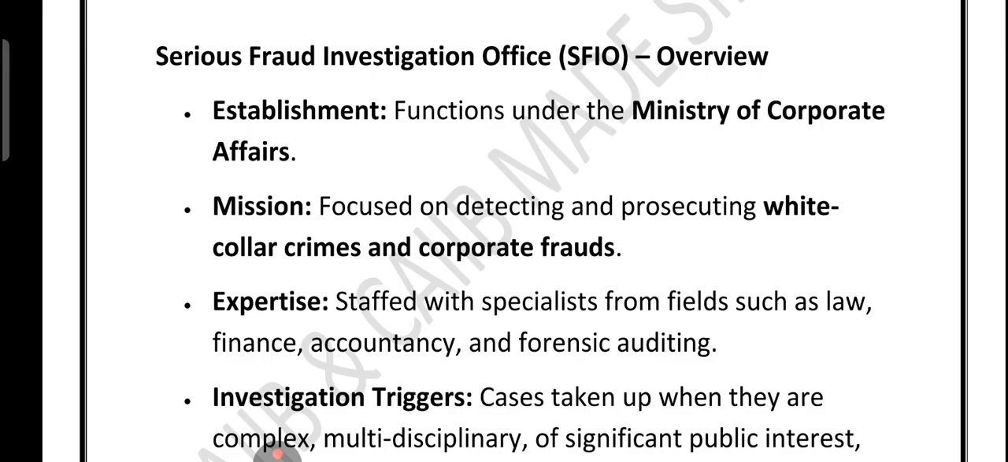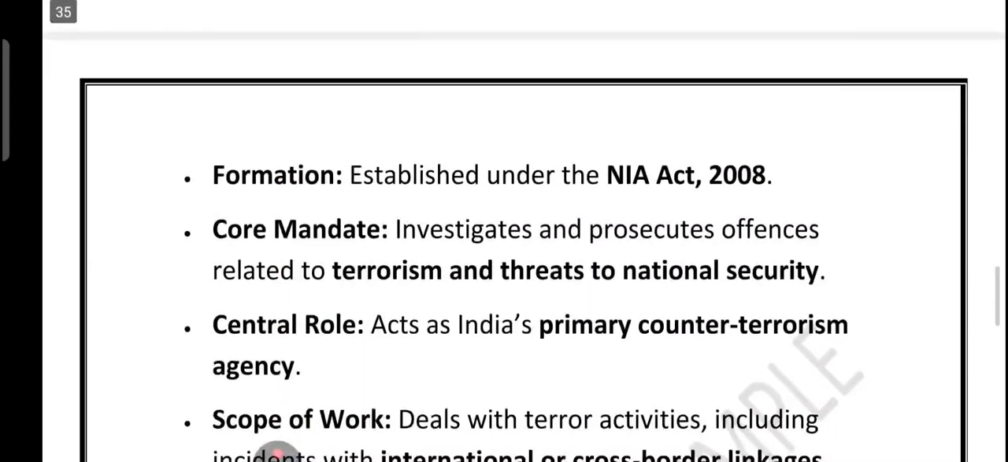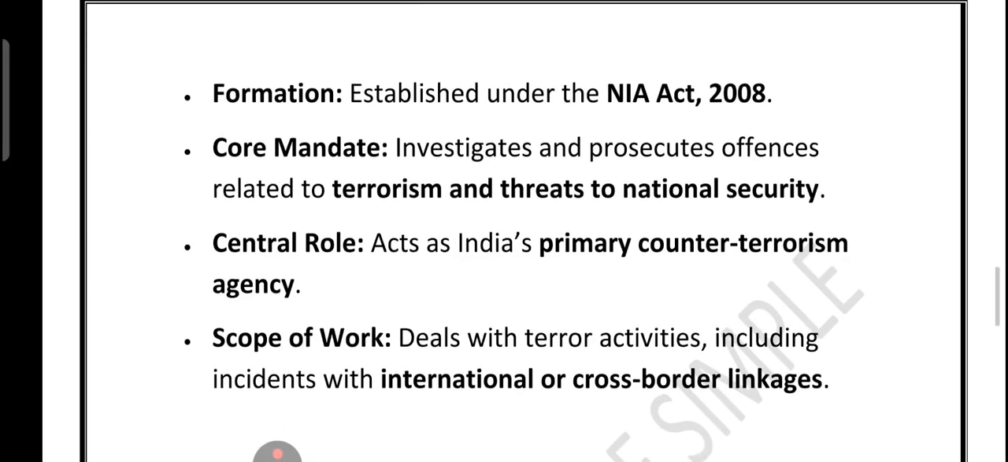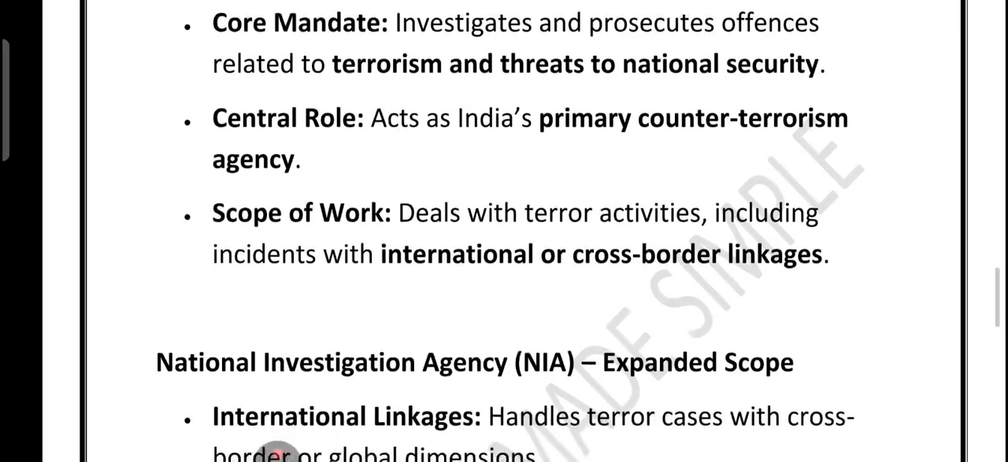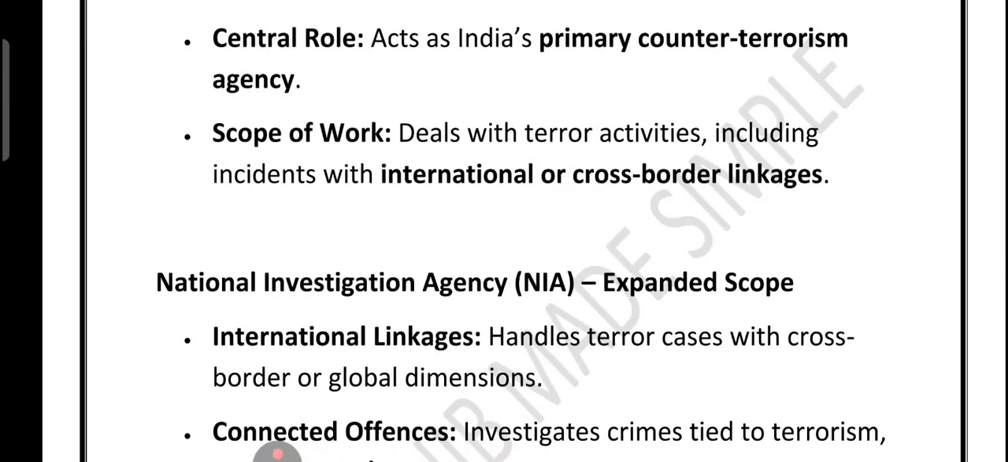On the other hand, if we talk about the National Investigation Agency, or NIA, it is India's counter-terrorism agency, formed in 2008 after the Mumbai terror attack. Its main job is to investigate and prosecute cases related to terrorism and threats to national security. Right. It deals with terror activities. So that is all about NIA. NIA is India's counter-terrorism agency.